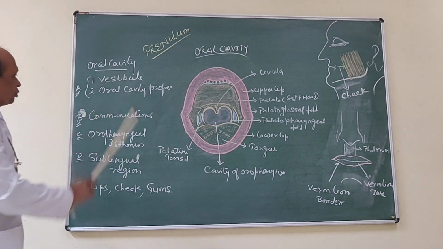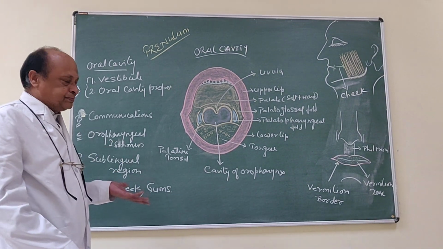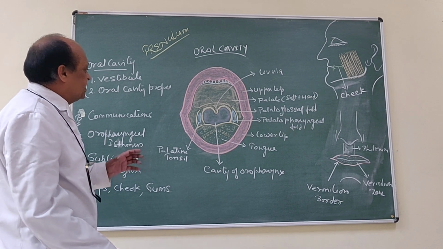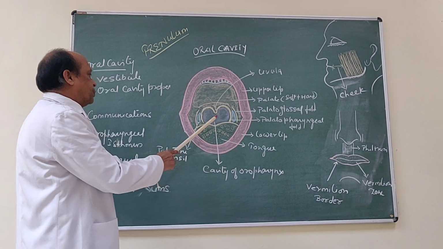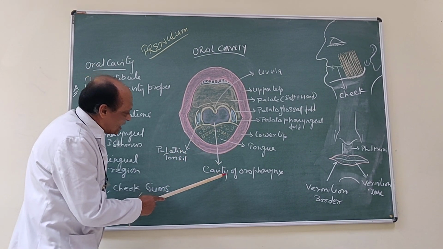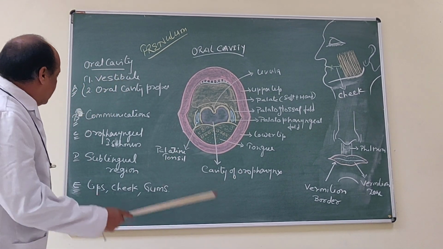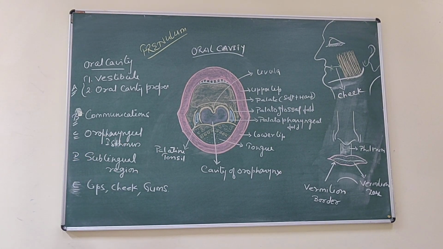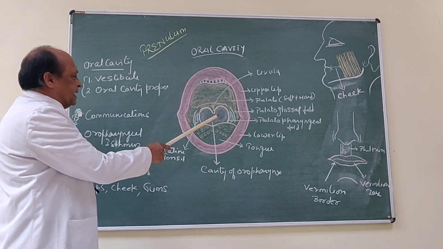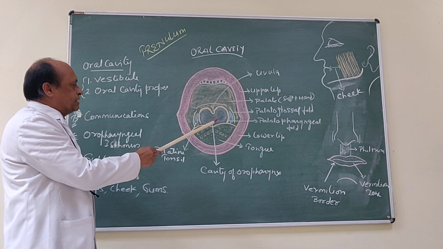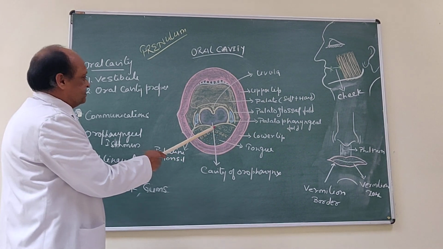The second part is oral cavity proper. The oral cavity proper is situated behind teeth and gum, and it is bounded anteriorly by alveolar arch, teeth and the gum, and posteriorly it communicates to the cavity of oropharynx. Here is the cavity of oropharynx through what is called as oropharyngeal isthmus. Now, if you look at the boundaries of this oral cavity proper, in front and the side it is bounded by alveolar arch, teeth and the gum.